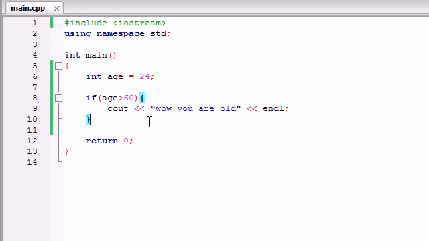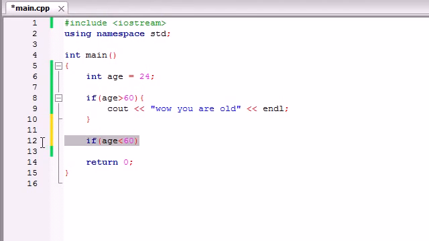So you're saying, all right, I suppose I could put another if statement and then write age is less than 60, but you know what? That isn't the best way to do things. I'm going to show you guys something called the if-else statement.